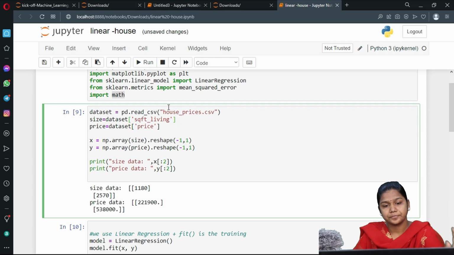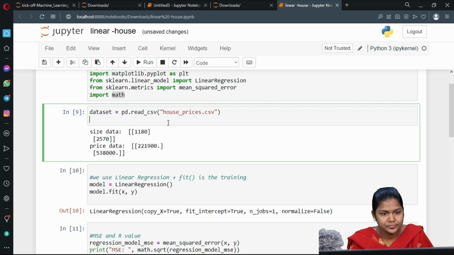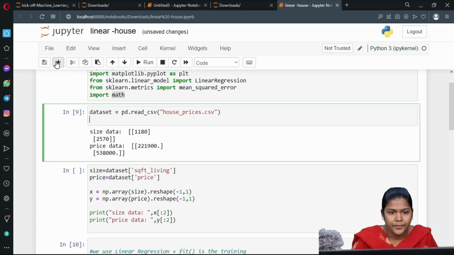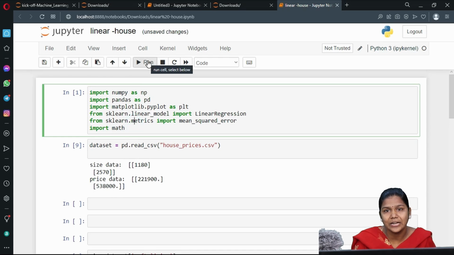Okay, fine. So what we are doing here is, I have taken this house prices.csv Excel sheet data. That file I am reading into the program with the help of the Pandas library, and I am storing the complete Excel sheet into a very small variable called data set. Here data set is just a variable, that's it. Now we have stored the complete Excel sheet into a variable, and I would like to check what type of data is present in it.